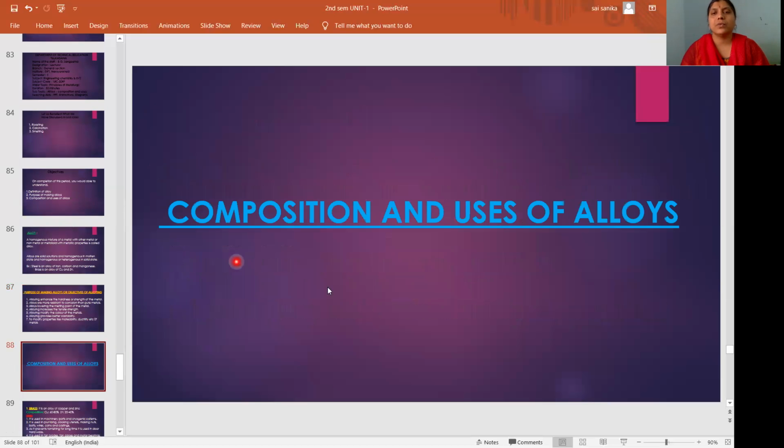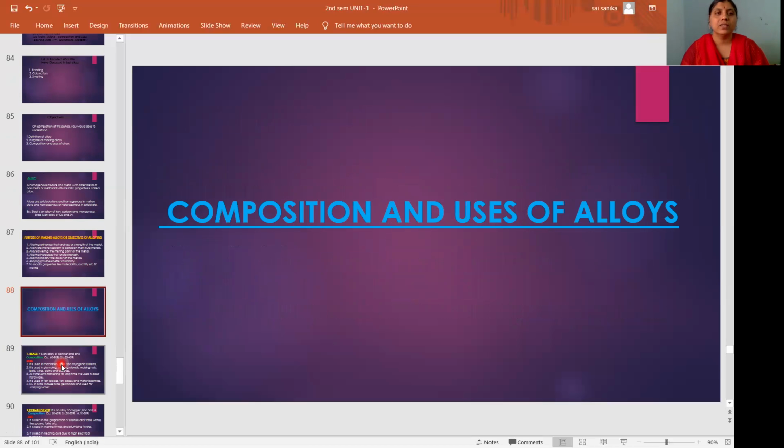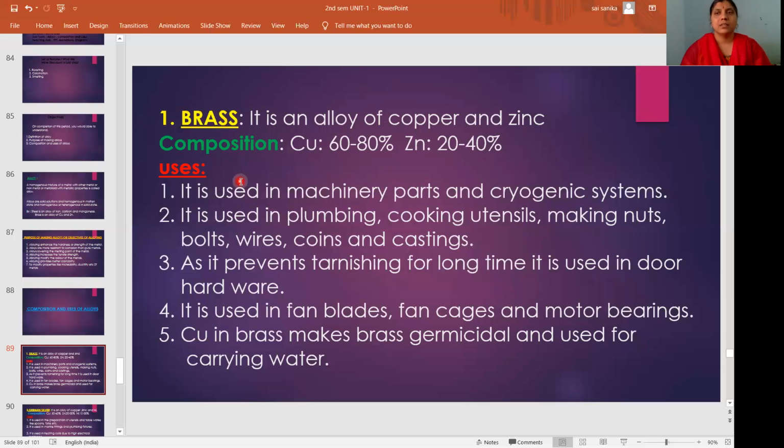Now we will see the composition and uses of alloys. So in your syllabus, 5 or 6 alloys are there, with their composition and uses. So we'll see one by one. The first alloy is brass. So brass is an alloy of copper and zinc. That is, a mixture of copper and zinc metals is called brass. So what is the percentage of copper? Copper is 60 to 80% and zinc is 20 to 40%.